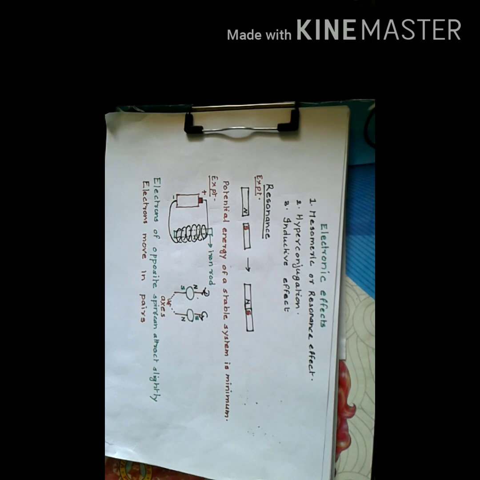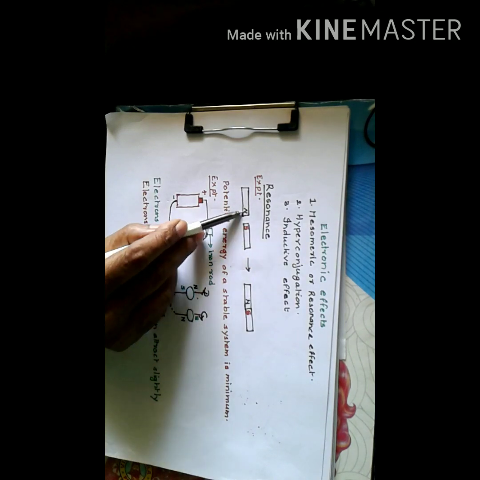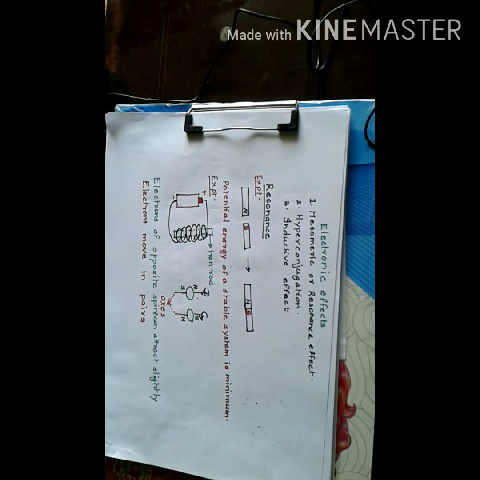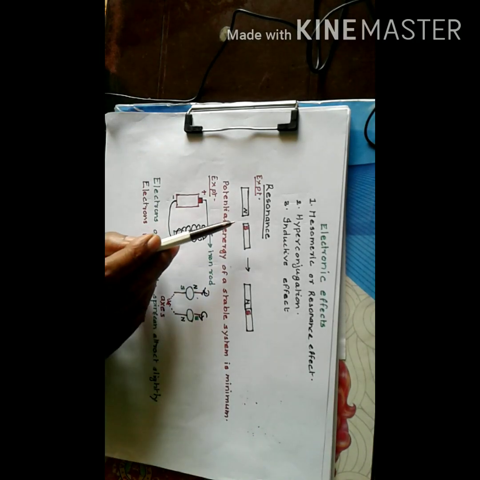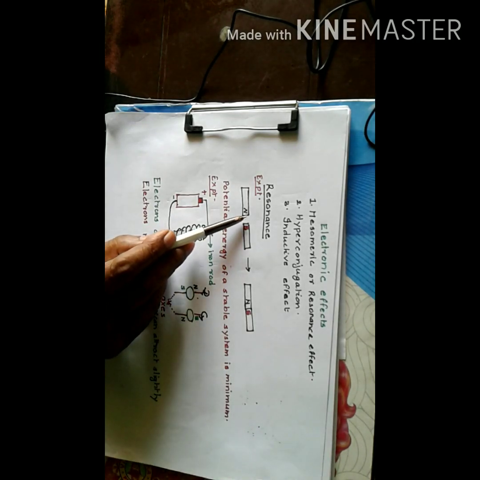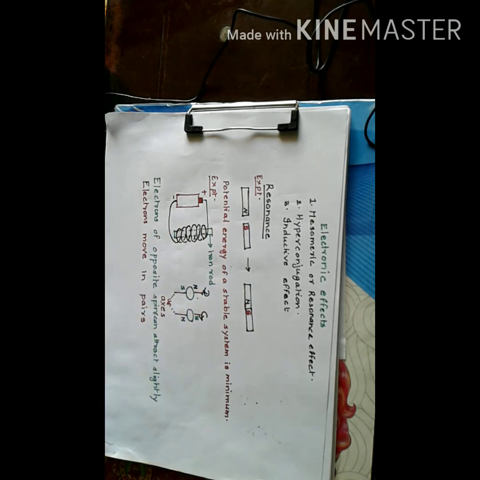Now, before studying about resonance, let us see two experiments. In the first experiment, we take two small bar magnets and place them in such a way that their opposite poles face each other. Now you slowly bring these magnets closer until their fields just overlap.